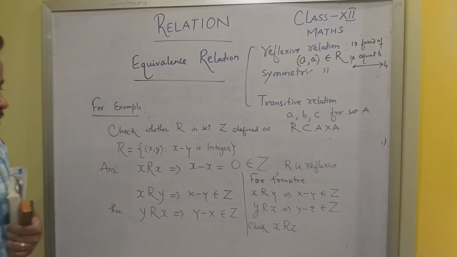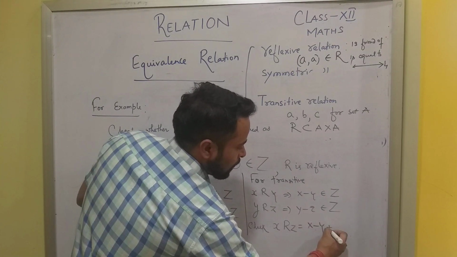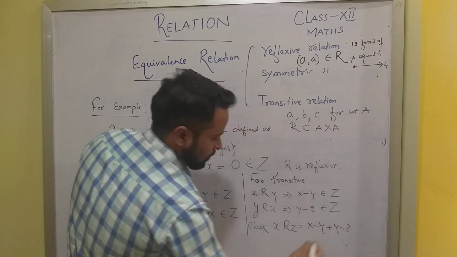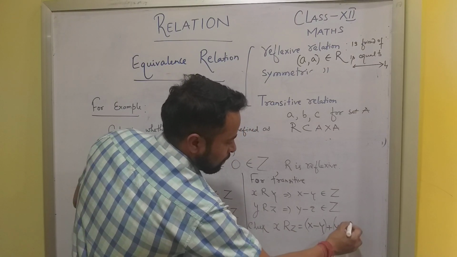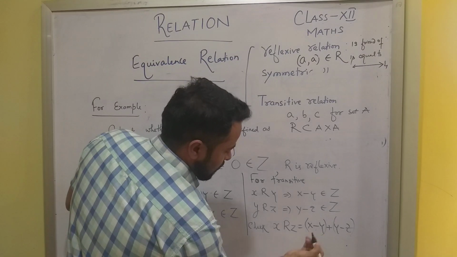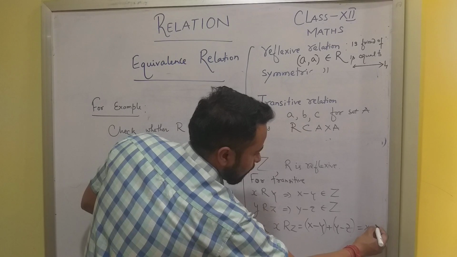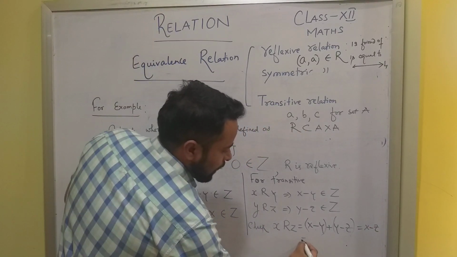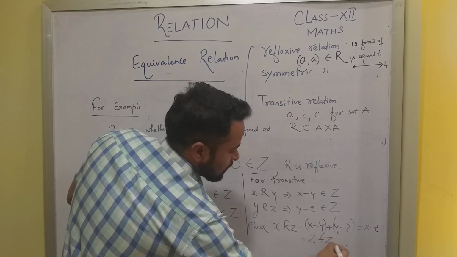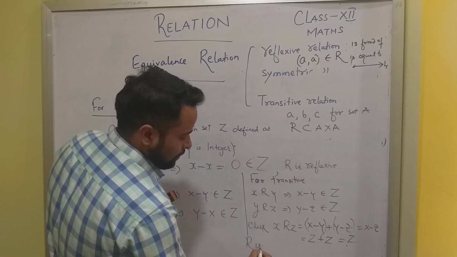This can be written as x minus y plus y minus z, which is x minus z. So integer plus integer is always integer. So R is transitive.